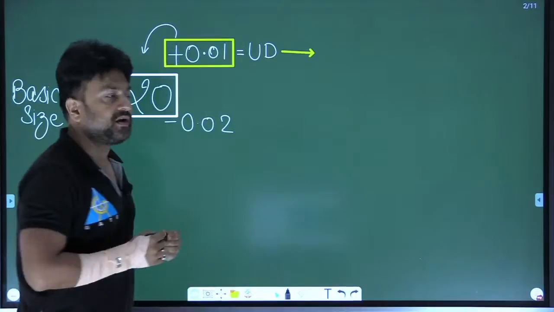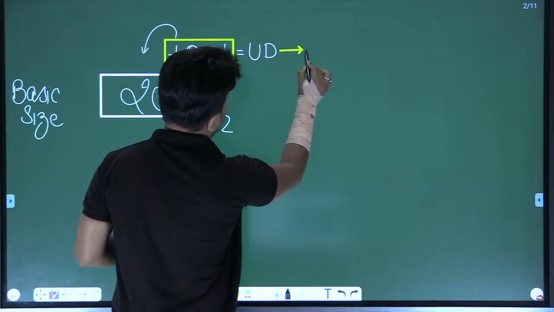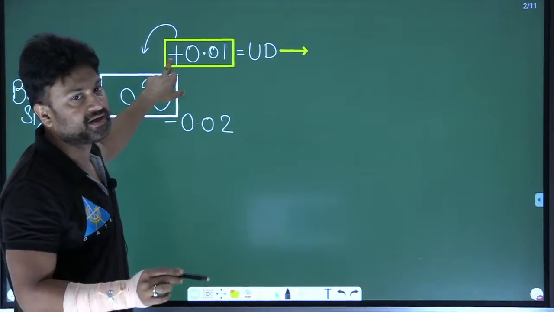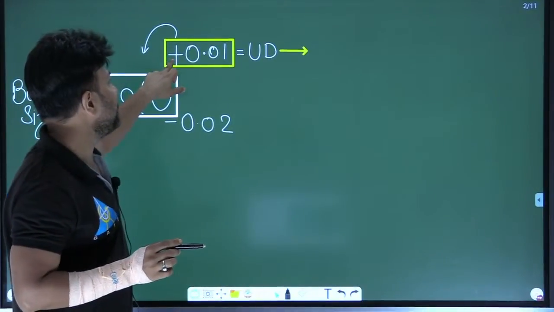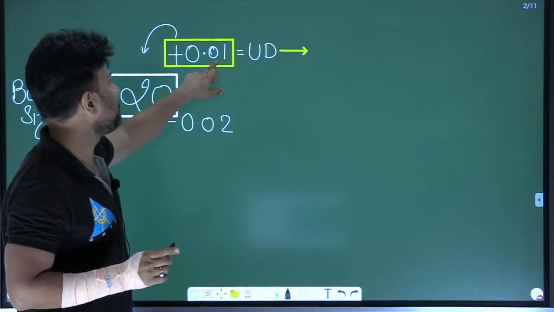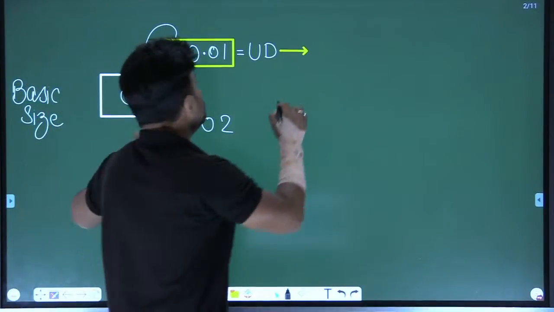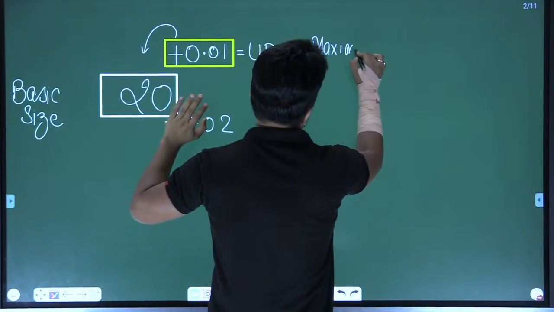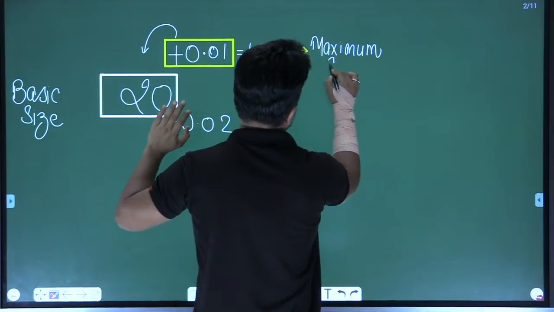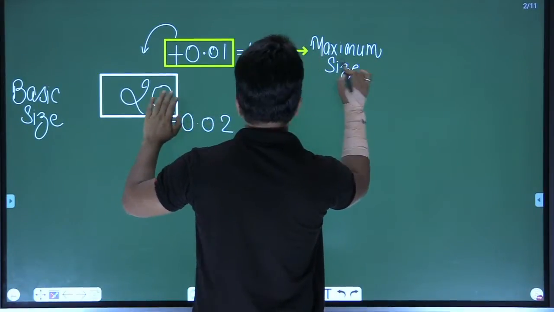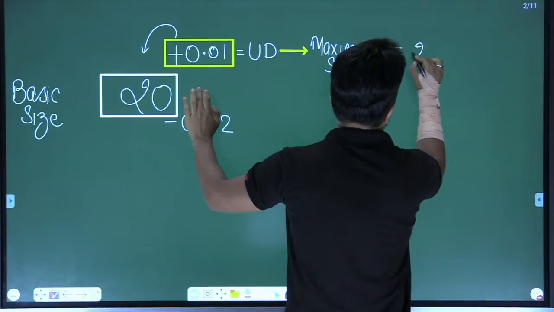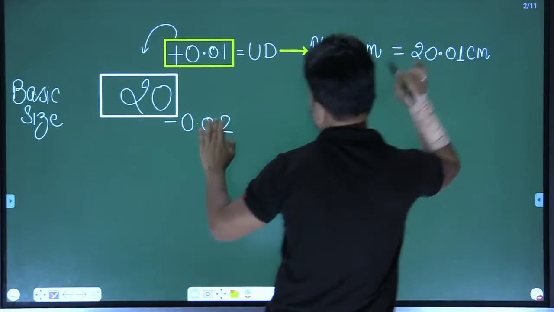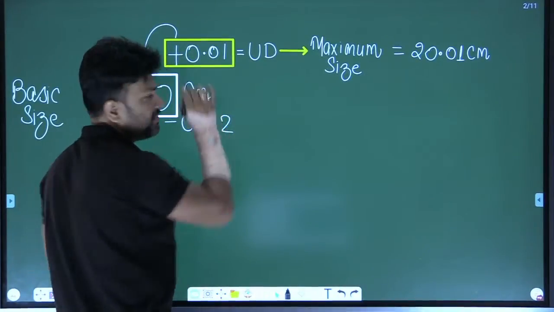Whenever you apply the upper deviation, it doesn't matter whether the upper deviation is positive or negative. Whenever you apply the upper deviation on basic size, you will get the maximum size of the product. And the maximum size of the product will be 20.01 centimeter, right? If the dimension is in centimeter.